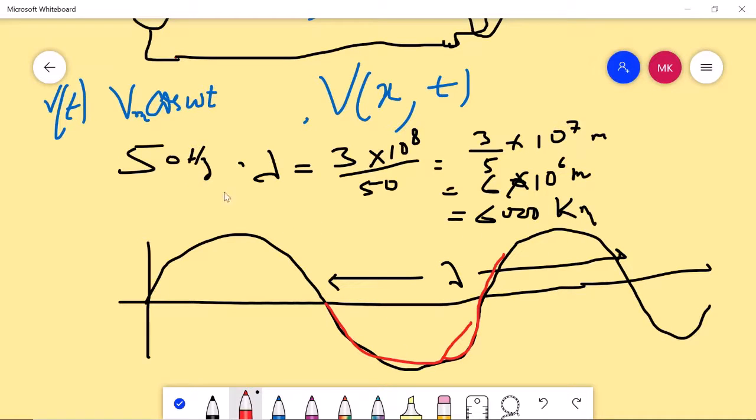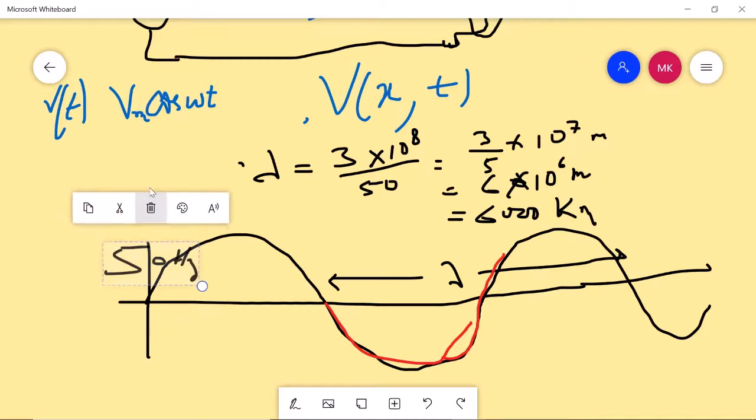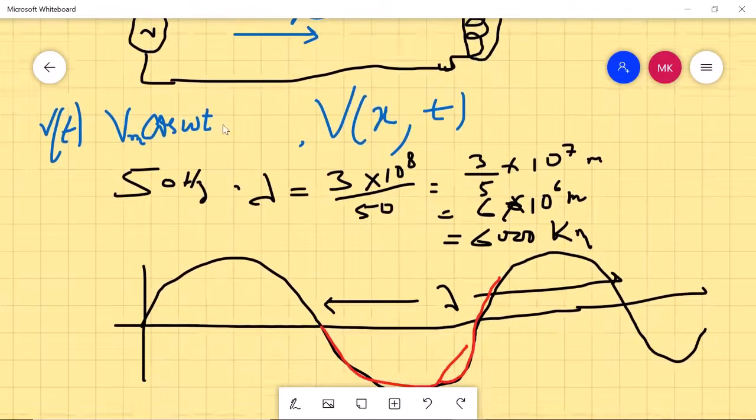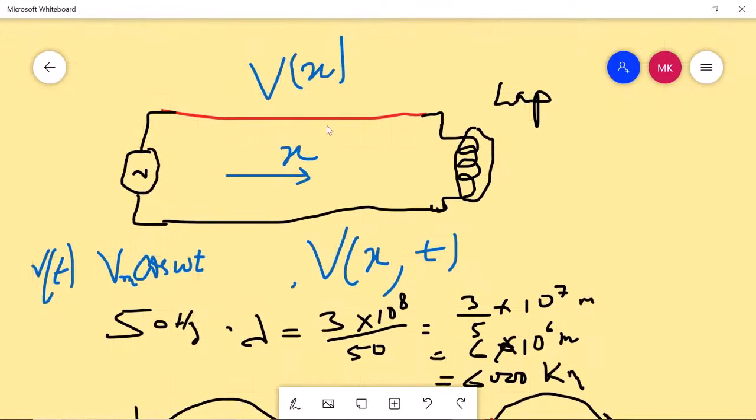But where you have 50 hertz, lambda is 6,000 kilometers, and generally the circuits in your house are only a few meters in length.